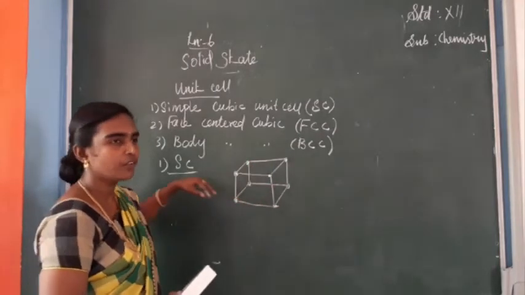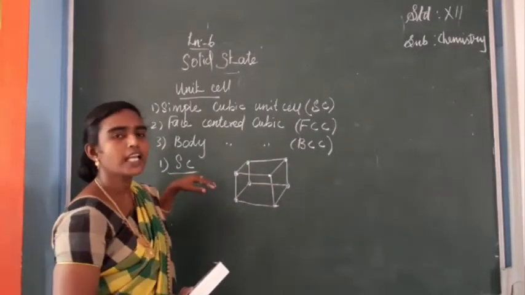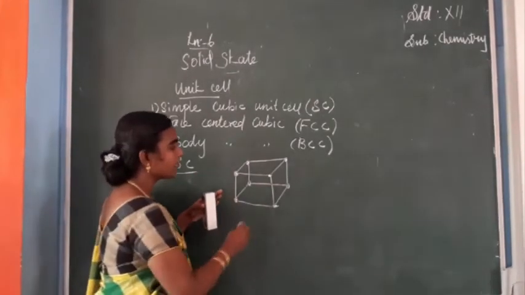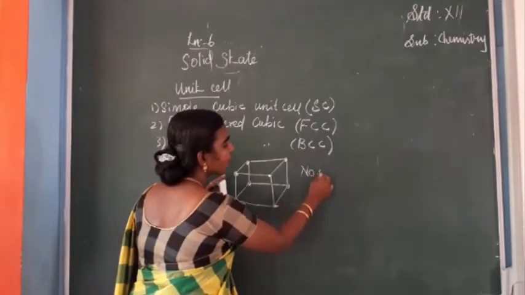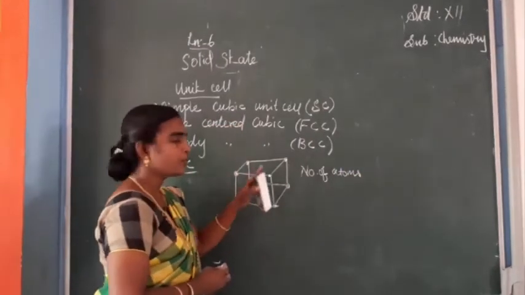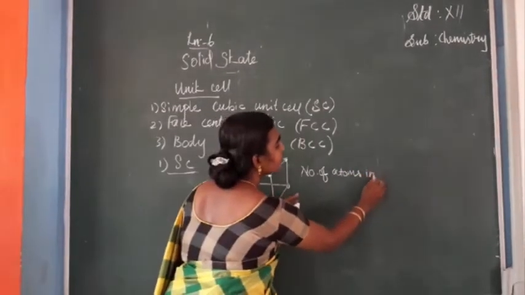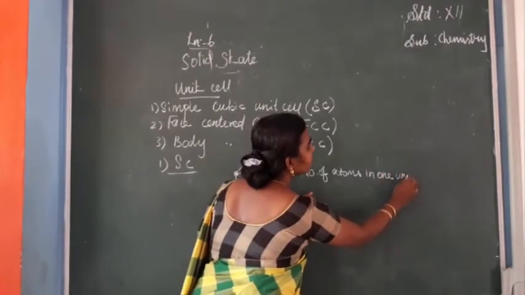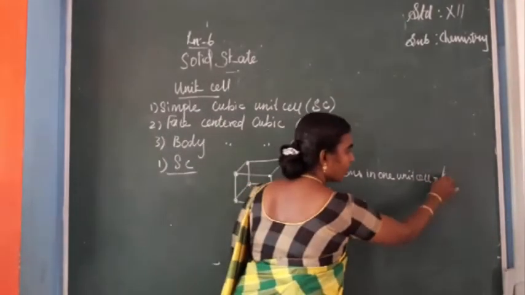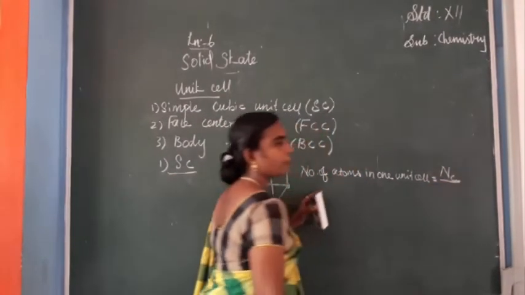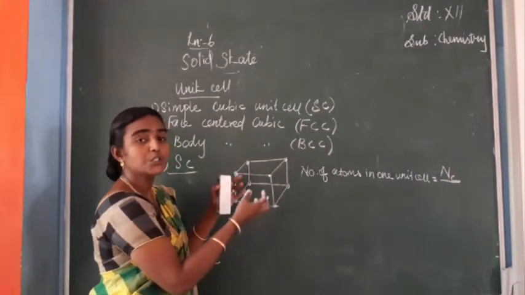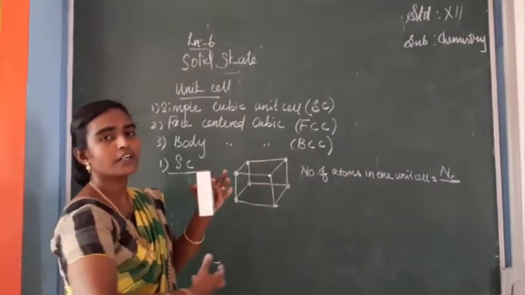So if you have to calculate the total number of atoms present in a simple cubic unit cell, it can be calculated by the formula: number of atoms in one unit cell is equal to number of corners divided by, so here each corner atom can be shared by 8 other cubes.